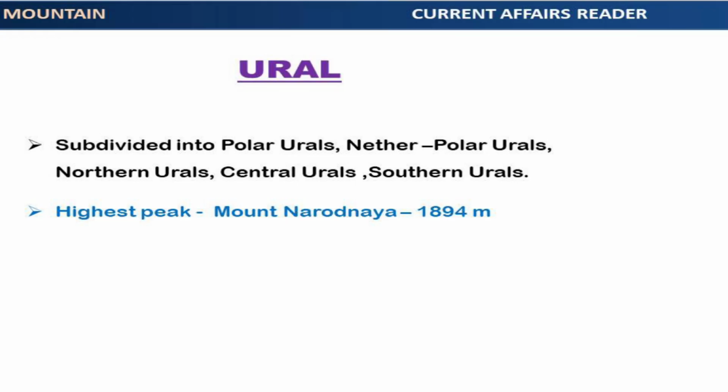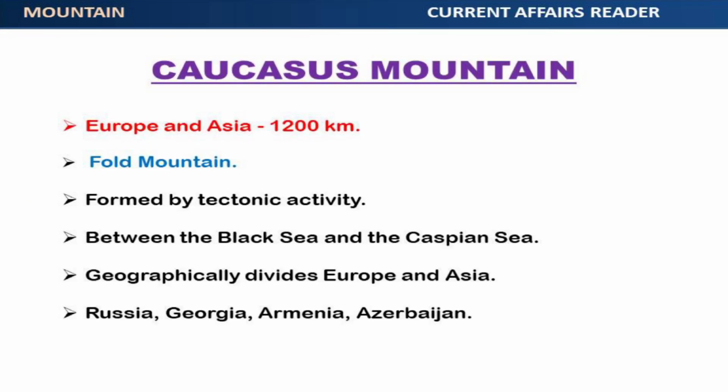Next, Caucasus Mountain Range. Caucasus Mountain Range is located between Europe and Asia. Its length is about 1,200 kilometers. It is a fold mountain range. Caucasus Mountains were formed by tectonic activity due to the collision of the Arabian Plate and the Eurasian Plate. It lies between the Black Sea and the Caspian Sea. It geographically divides Europe and Asia.